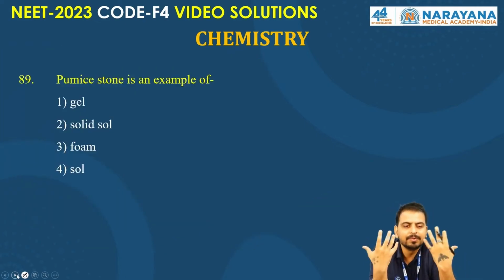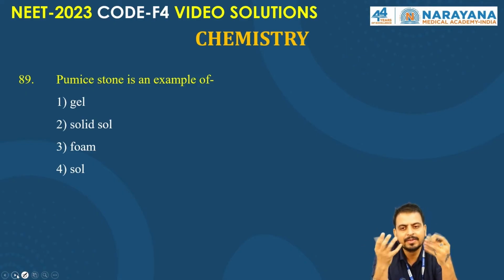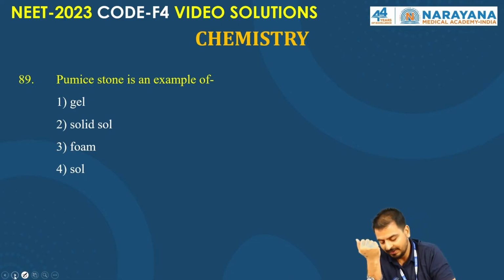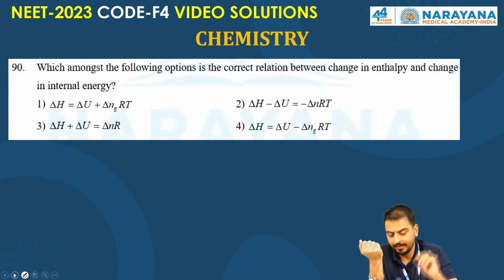Pumice stone comes from the product of volcanic activity. You know, a volcano erupts, then pumice stone forms. So it's a solid salt. Pumice stone is a solid salt, right?